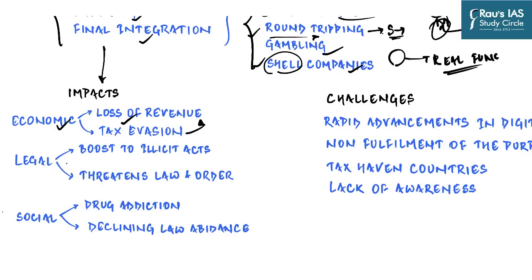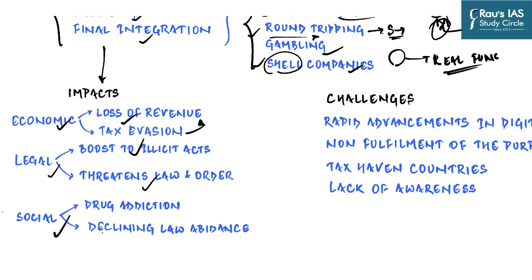But then there are legal impacts of money laundering as well. For example, money laundering and criminal activities form a vicious cycle. The quest to legalize illicitly earned money leads to money laundering, which in turn provides the required financial boost or the initial capital for further illegal activities, as well as it incentivizes a lot of people to take up violence, to take up crime, because they have seen other people getting filthy rich as a result of money laundering. And so it threatens the law and order of that particular city, country, or state.